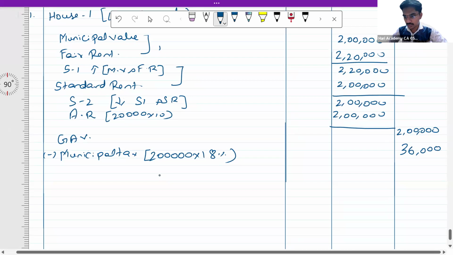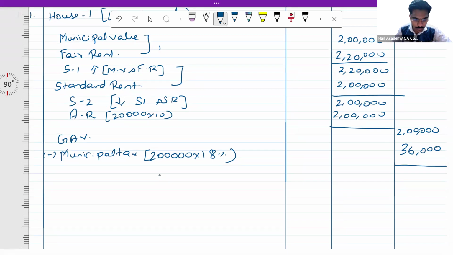Now gross annual value minus municipal tax is going to give you the net annual value. So this net annual value is 1,64,000.